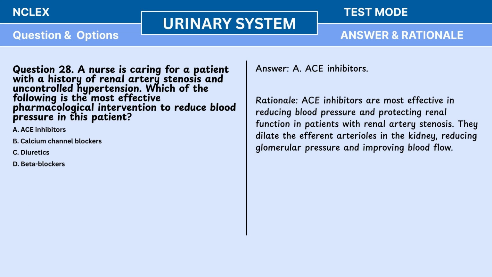Answer: A. ACE inhibitors. Rationale: ACE inhibitors are most effective in reducing blood pressure and protecting renal function in patients with renal artery stenosis. They dilate the efferent arterioles in the kidney, reducing glomerular pressure and improving blood flow.